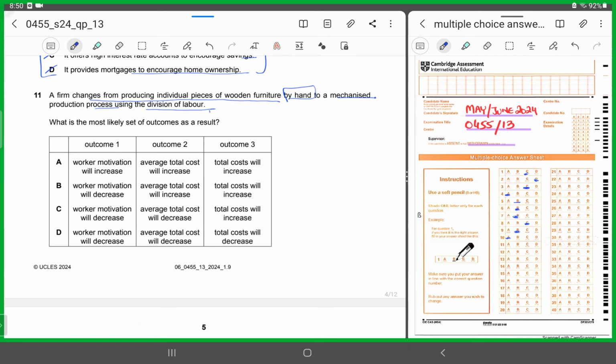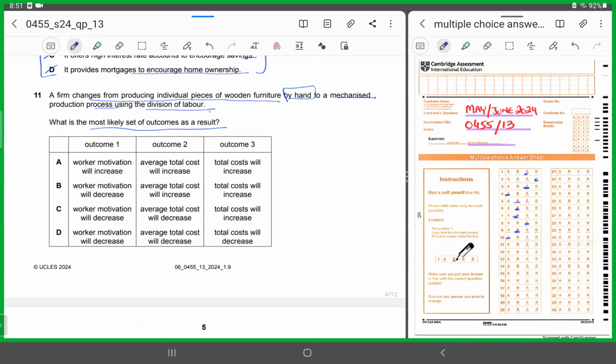Now they're saying what is the most likely set of outcomes as a result. So now they've given you 3 parts, and we have to satisfy all the 3 parts of each option, right? So first tell me, without looking at the options, if any labor was initially producing something by hand, and now the production is entirely automated, does that increase workers' motivation or reduce worker motivation? It decreases worker motivation, right? We all know that once labor produces things by hand, it feels a sense of satisfaction.